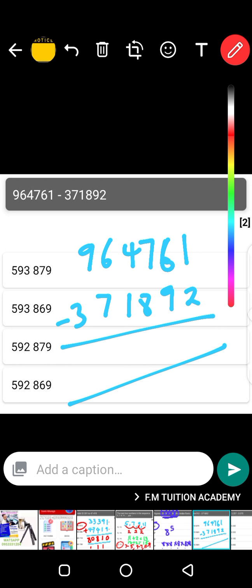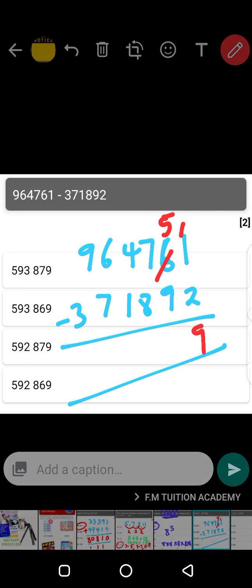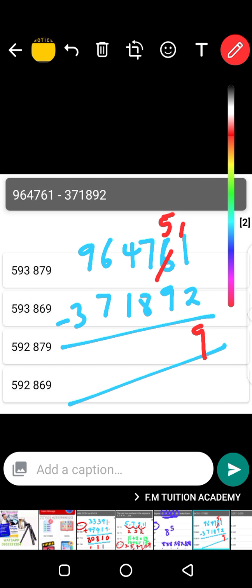1 minus 2, it can't, so you get 1 from 6. 6 becomes 5. You add 1 to this one, becomes 11. 11 minus 2 is 9, so you put 9 there. 5 minus 9, it can't, you get 1 from 7. 7 will become 6 to reduce minus 1. You add 1 to 5, and then 5 becomes 15. 15 minus 9, what do you have?